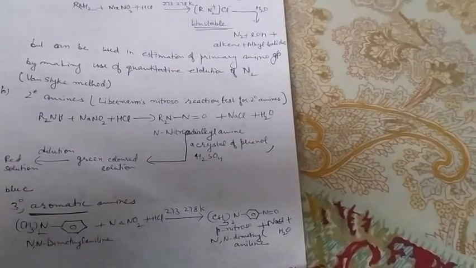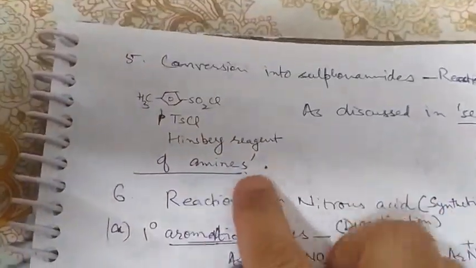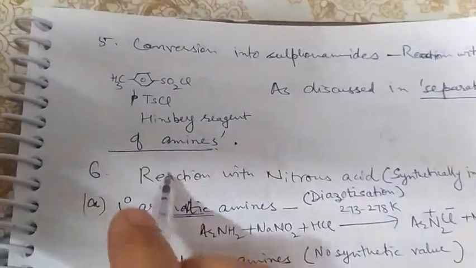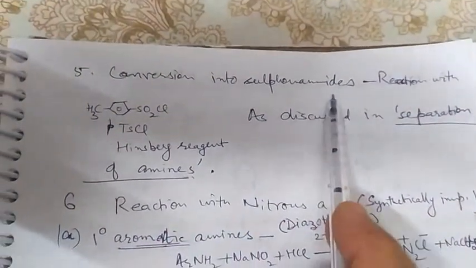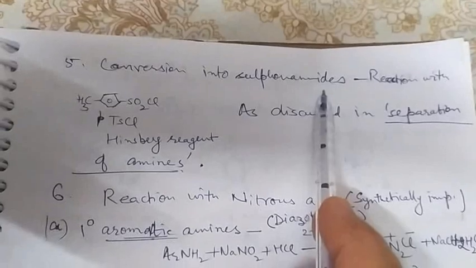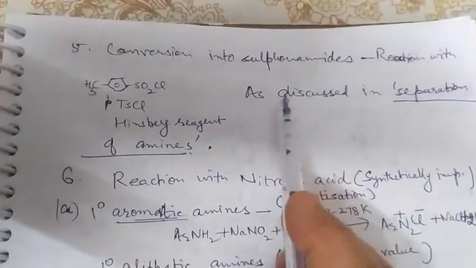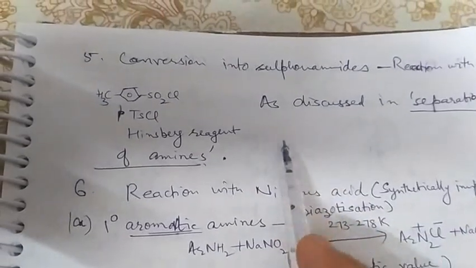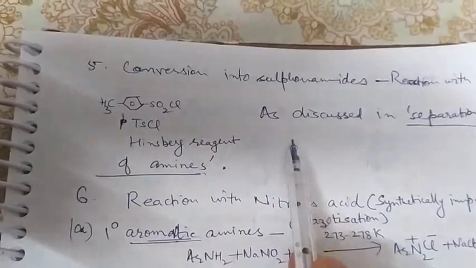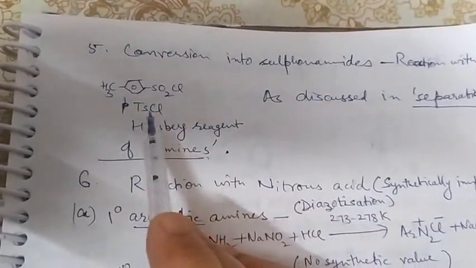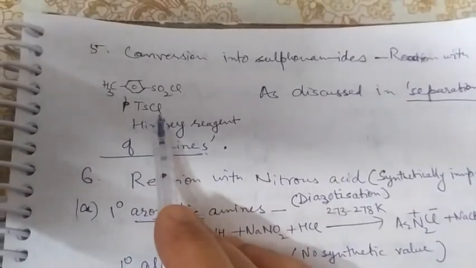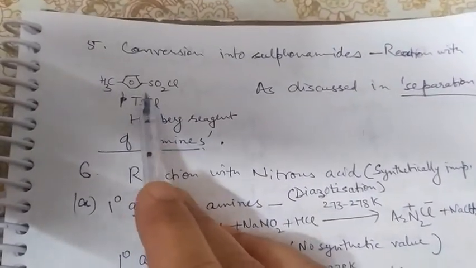Fifth reaction, that is conversion into sulfonamides. Sulfonamides we have discussed earlier, when these amines react with the Hinsberg reagent, para-tosyl chloride.